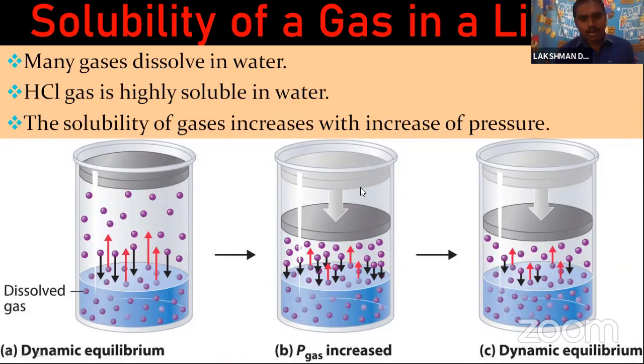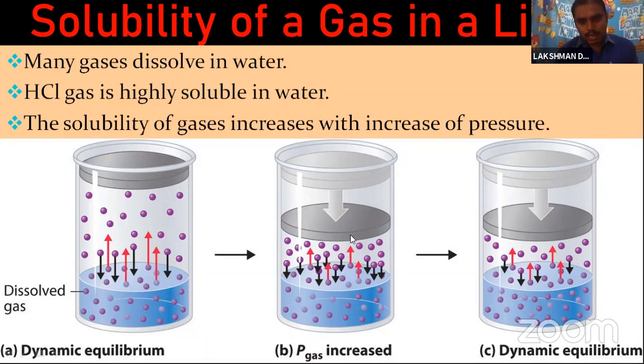So when we apply pressure on this system, what will happen here? The number of gas particles per unit volume increases, and the solubility also increases. Okay, once again, you can listen.